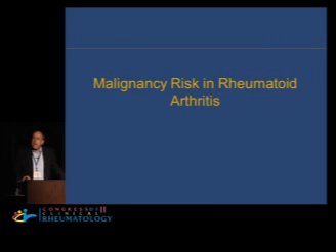So we're going to look at a number of different comorbidities this afternoon. We're going to look at malignancy, we're going to look at infection, and we're going to look at cardiovascular disease. So we're going to start with malignancy.